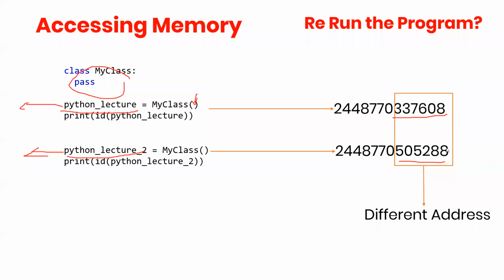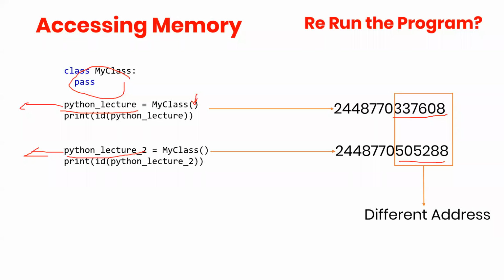Even if it doesn't, the Python memory manager will automatically create new memory space and delete the last one, clearing it so it can be used elsewhere again. So this is how objects are created and accessed in Python.